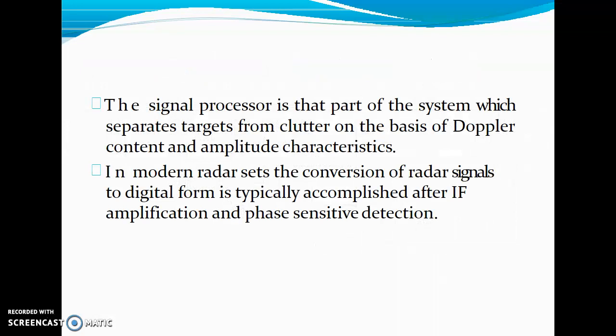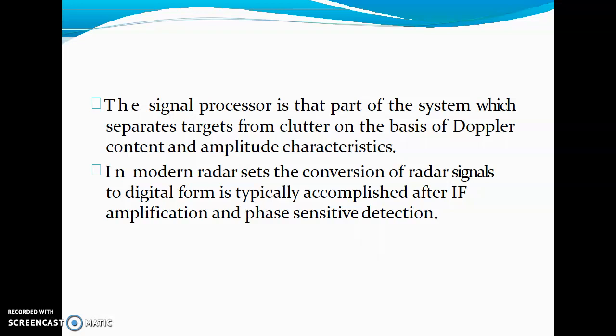The signal processor is that part of the system which separates target from the clutter on the basis of Doppler content and amplitude characteristics. So the signal processor is one of the most important parts, which separates the clutter, because clutters are stationary objects, which are not targets basically, but they are presumed or assumed to be targets, and that gives a false representation of the target. That is very much undesirable.